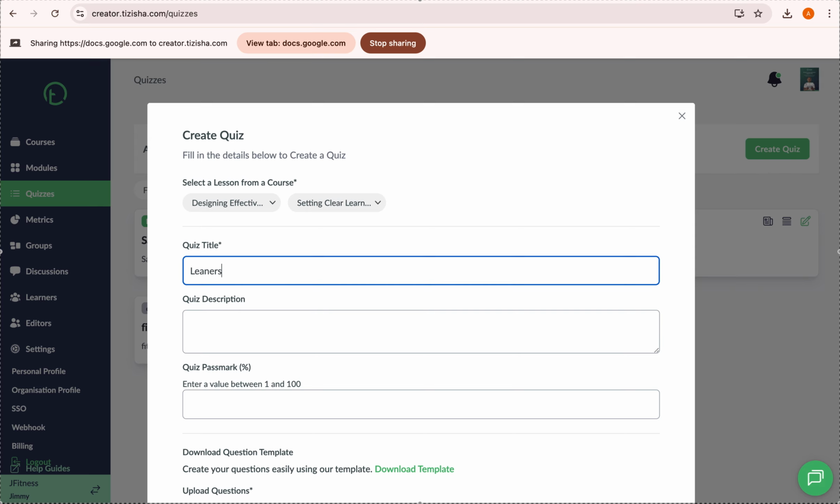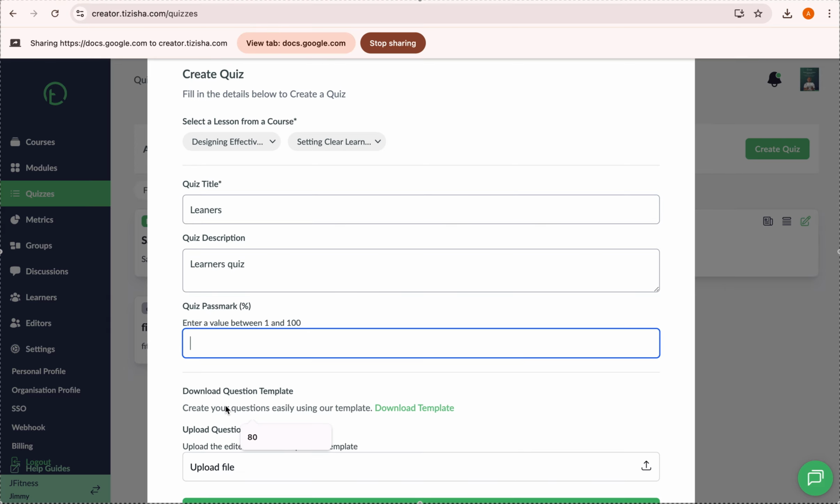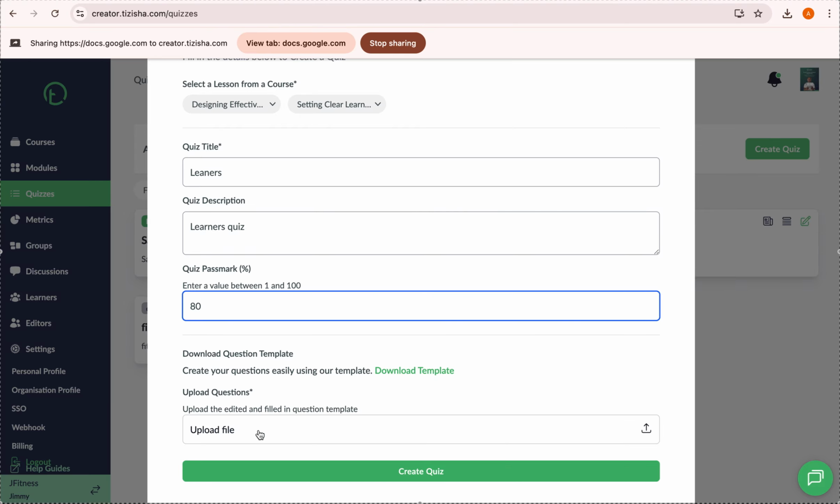Let's just call this learners quiz. Then the pass mark. This way you set the pass mark, so we can have 80. Then what follows from here is you download a pre-made template that comes with the platform. So we already have a template set for you. All you have to do is download it and fill it, and it has clear instructions on how you're supposed to go about that. So I'll just click on download template here.